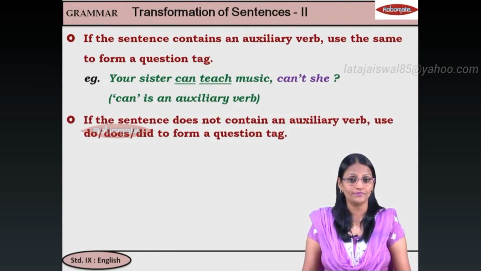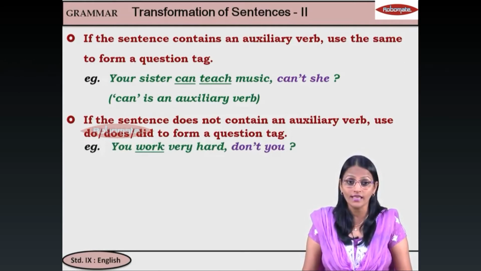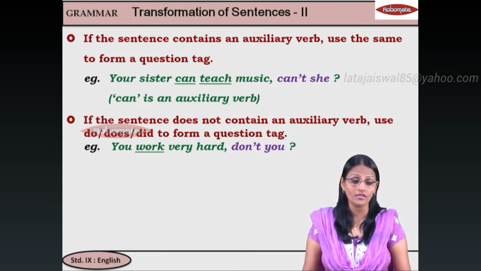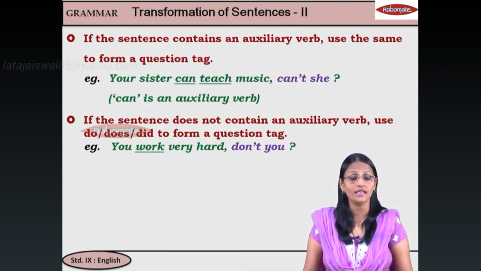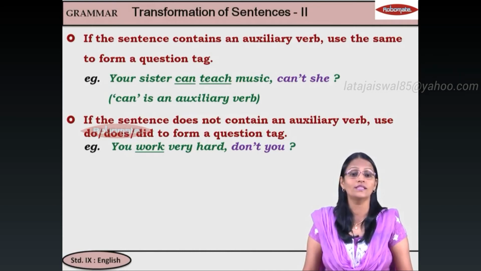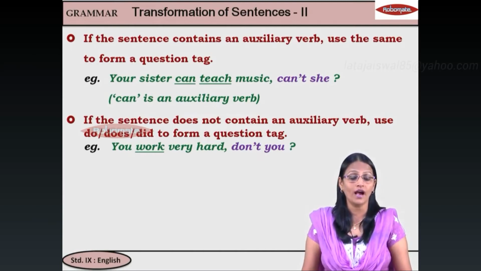Let's take a look. You work very hard. Now work students, main verb, इधर auxiliary नहीं है, तो you will use the auxiliary do or does or did. अब select कैसे करेंगे? Work present tense, तो do or does. लेकिन you है, तो you can't say you does, you do. So you will select do, but make it negative, क्योंकि sentence affirmative है. तो you work very hard, don't you.